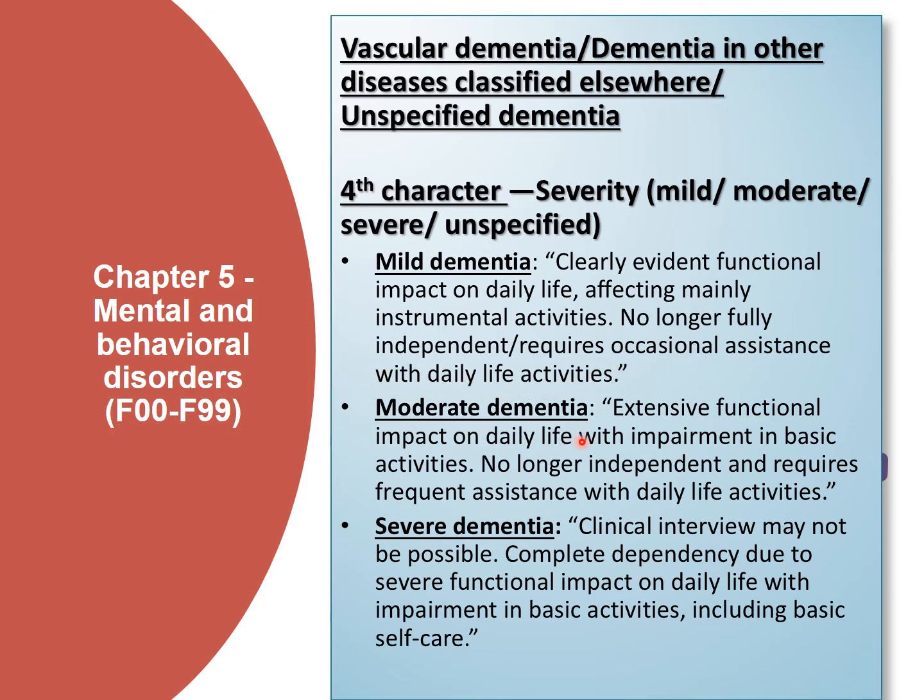For moderate dementia, it extends to functional impact on daily life with impairment in the basic activities, no longer independent, and requires frequent assistance with daily life activities. Severe dementia: clinical interview may not be possible. Complete dependency due to severe functional impact on daily life with impairment in basic activities including basic self-care.